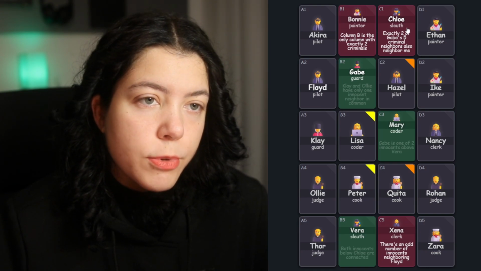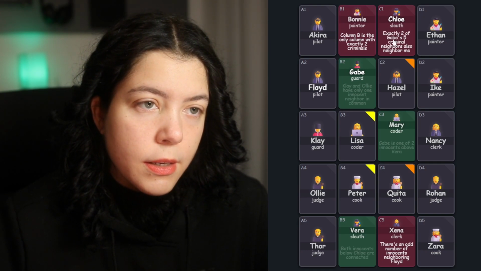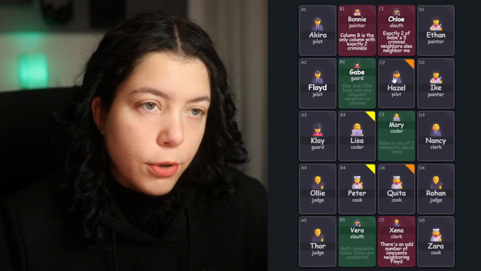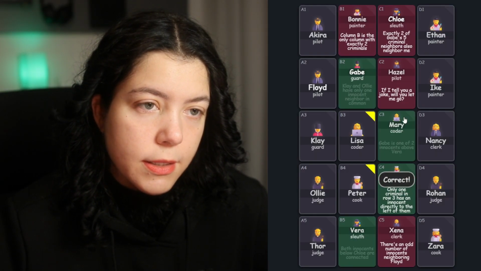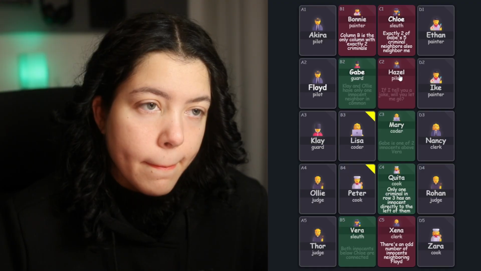Exactly 2 of Gabe's 5 criminal neighbors also neighbor Chloe. So Gabe and Chloe neighbor 2 people in common. And 2 of them are criminals, so that makes Hazel a criminal. Hazel is opposites with Kita, so Kita is an innocent. And we now know from Chloe that Gabe has 5 criminal neighbors total, so 3 here, which means 2 more.